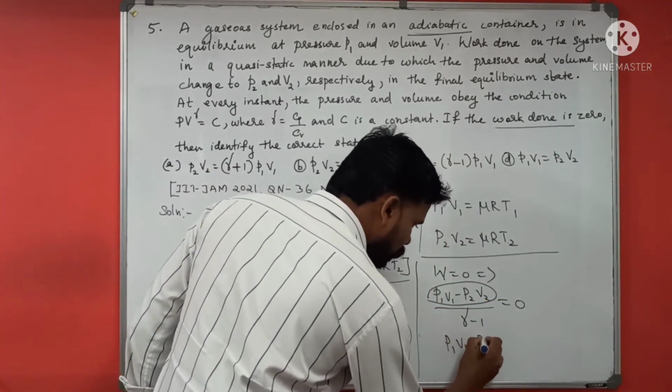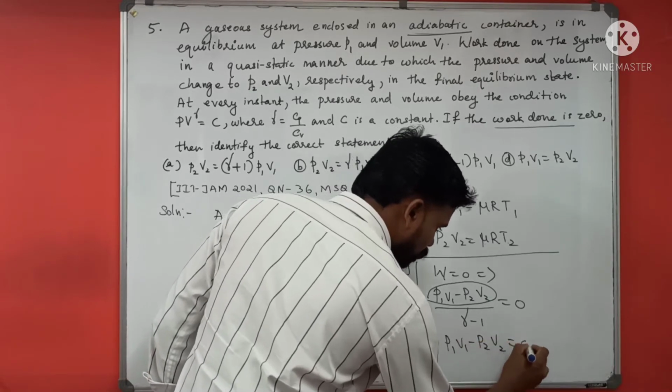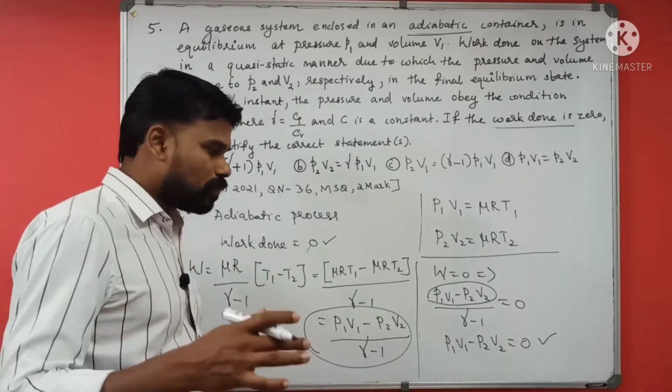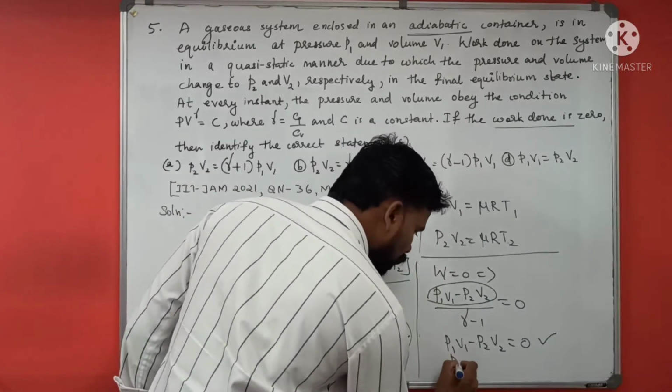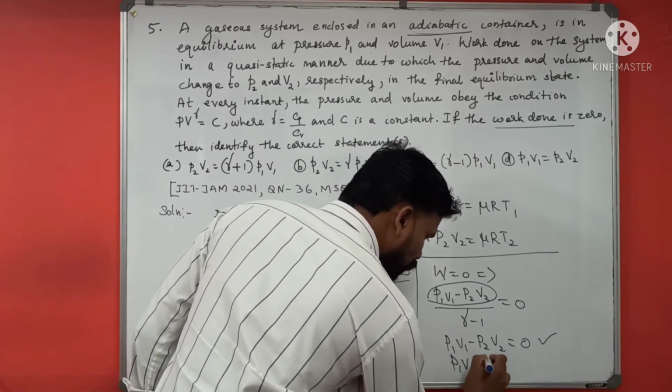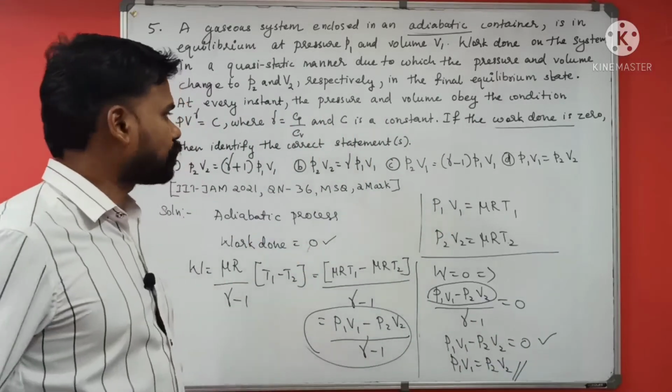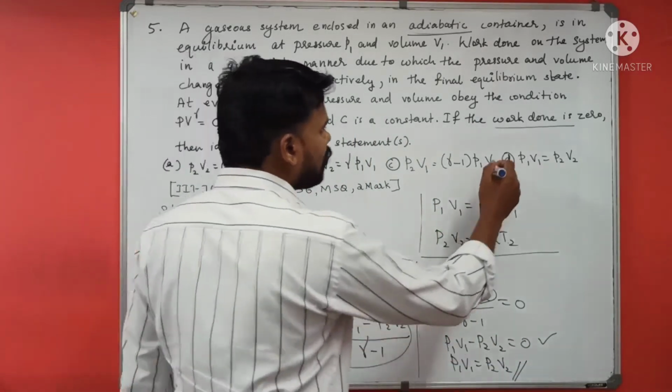P1 V1 minus P2 V2 will be equal to 0. So what can we infer from this? P1 V1 is equal to P2 V2. So option D is correct.